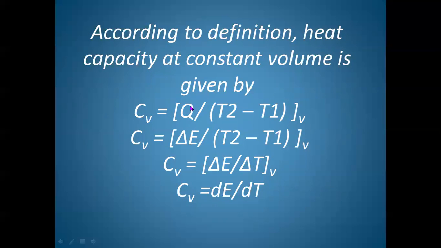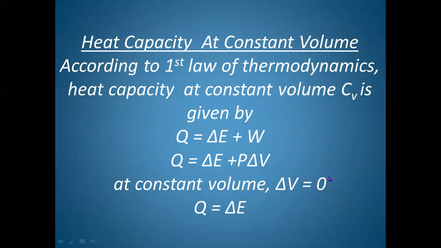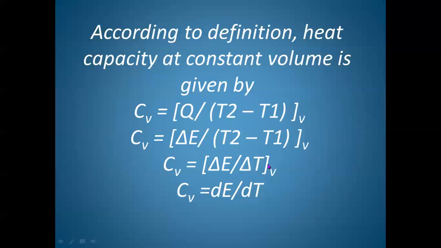Now, Q is equal to delta E. Why? Because at constant volume, delta V is equal to 0, or P delta V is equal to 0. Therefore, we remain with delta E, that is, change in internal energy. So, heat capacity at constant volume is given by the ratio of change in internal energy to change in temperature, or Cv is equal to delta E divided by delta T, or if it is a small change, then Cv is equal to dE by dT.